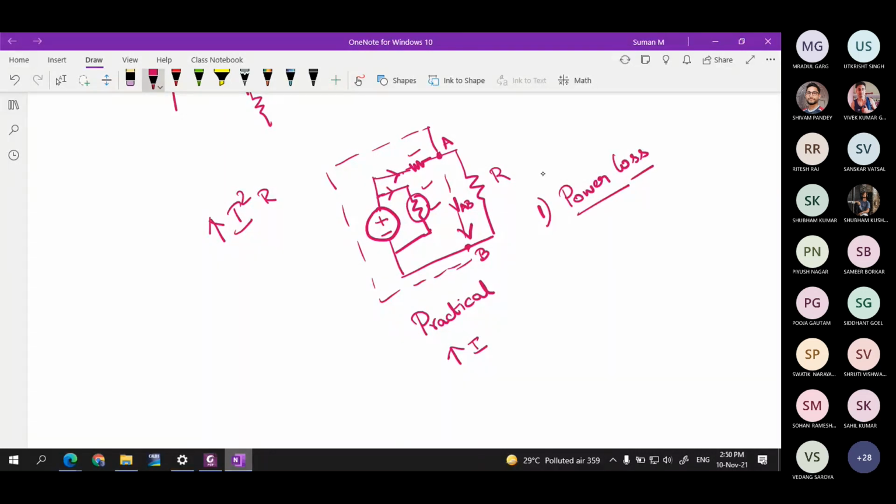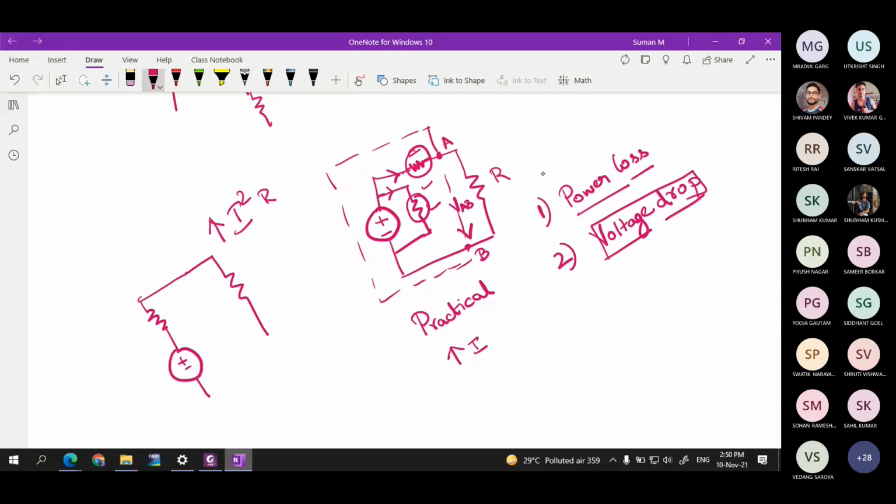For representing power loss, it is sufficient to have a resistor, so that's fine. Then they realized that there is a voltage reduction when there is an increase in current. That voltage reduction is given as a voltage drop. So if you want to represent a voltage drop, you should consider the resistor in series, not in parallel. Why? That also we will discuss.